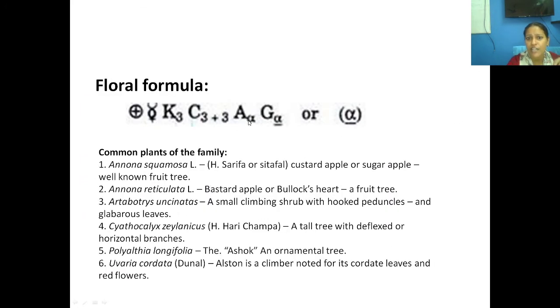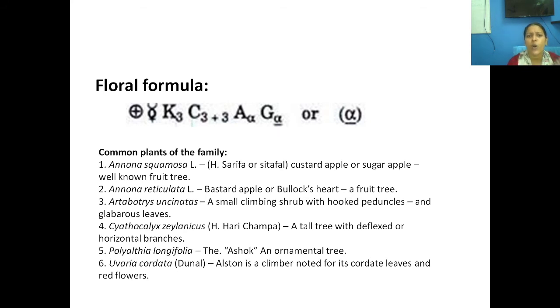What about the androecium? They are infinite. We cannot count the number of stamens. And what about the gynoecium? They are again infinite and they are superior. See the line here? This is a superior ovary. They are what? Apocarpous condition. The ovary wall is not fused.